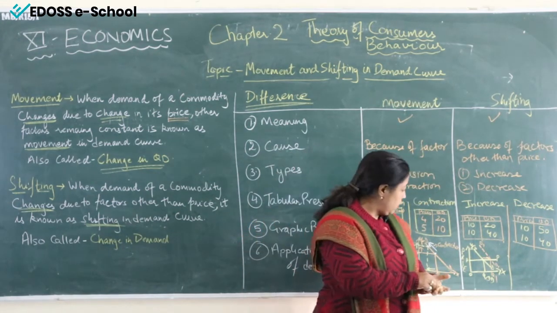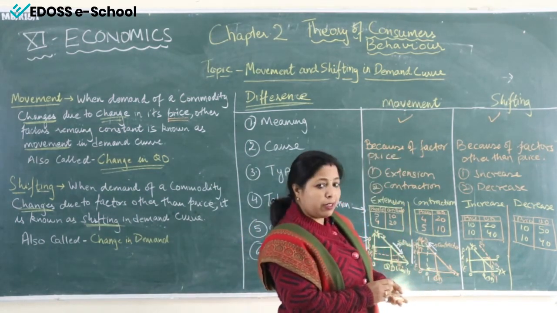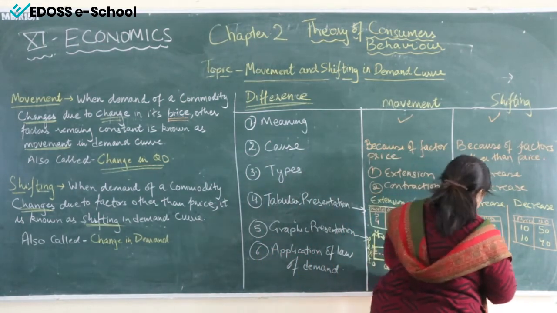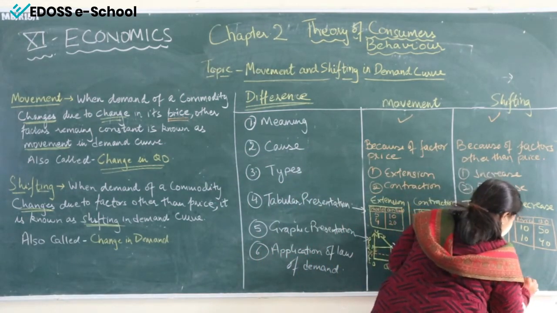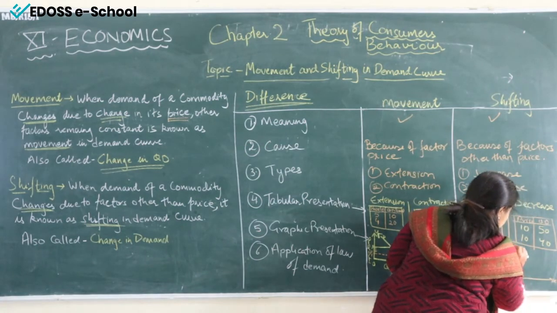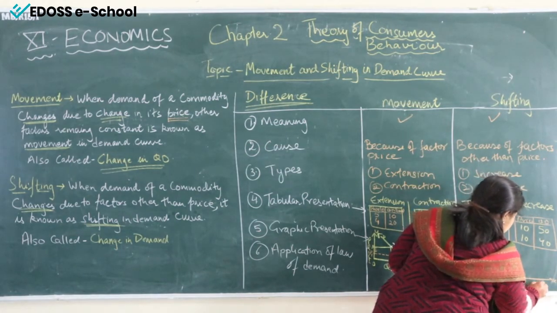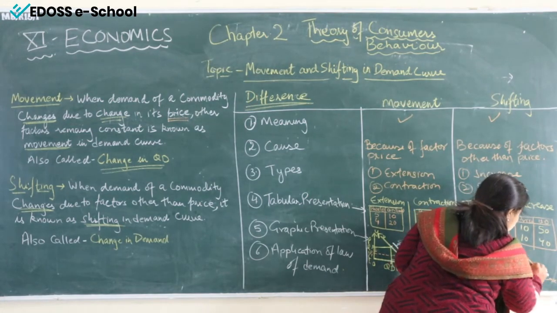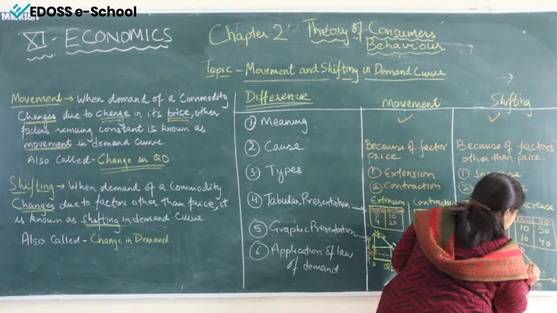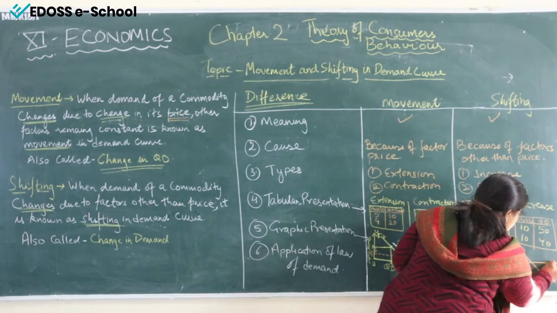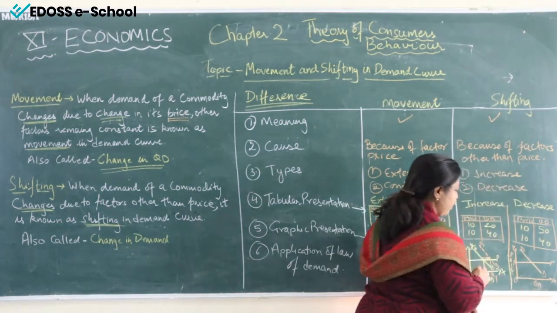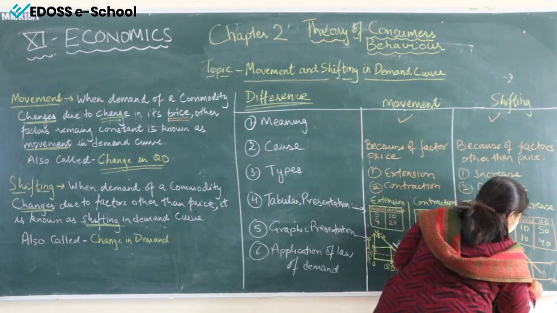Fine. So let us have the diagrammatic representation of decrease also. X-axis, Y-axis, price, quantity demanded. This is the demand curve. This is the constant price, P. And this is the quantity at this point.